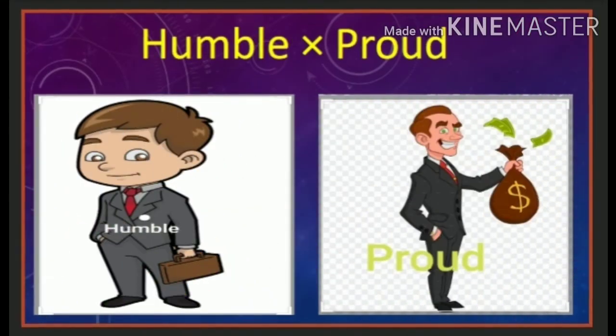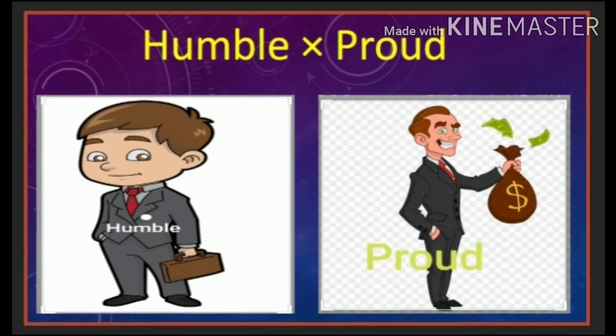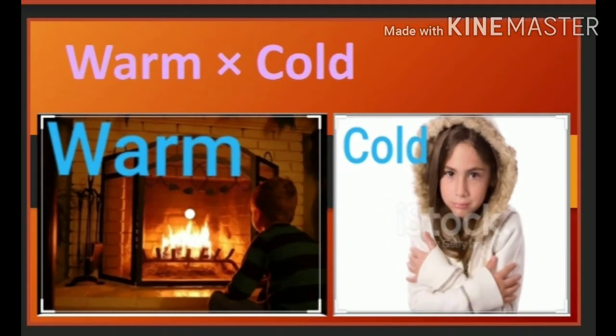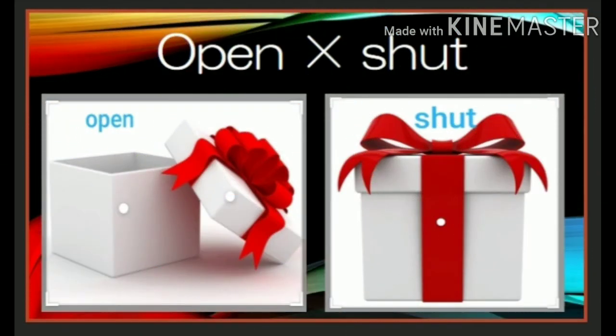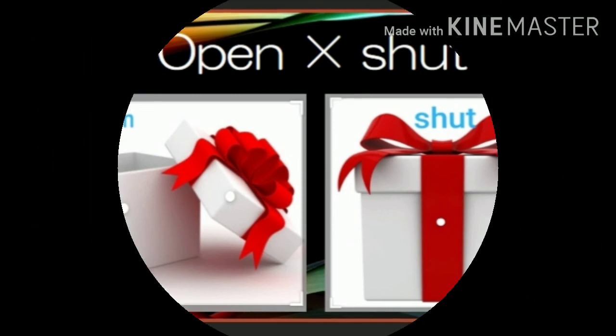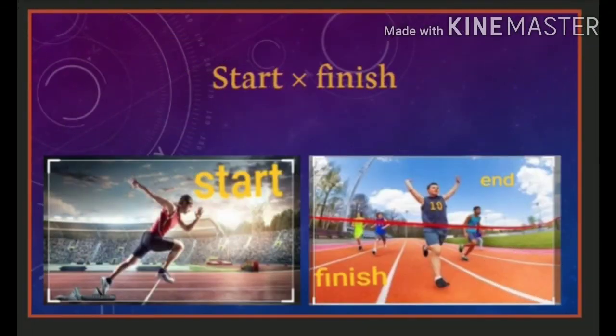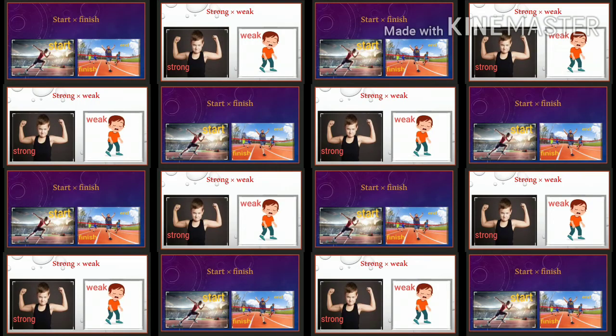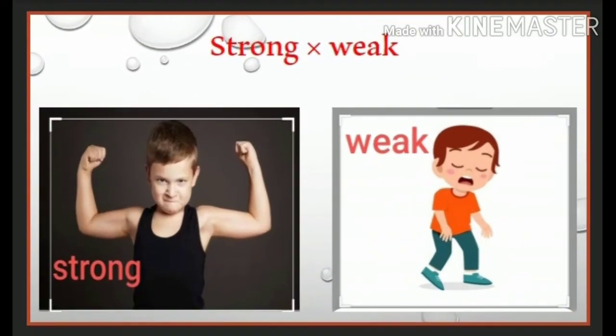Humble, proud. He looks very humble in the first picture. The man looks very proud in the second picture. Warm, cold. He sat in a warm room. She feels cold. Open, shut. The box is opened. The second one is shut. Start, finish. The runner starts his race. He finished his race.